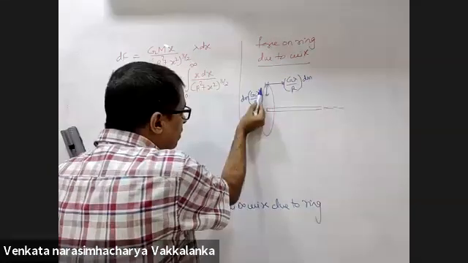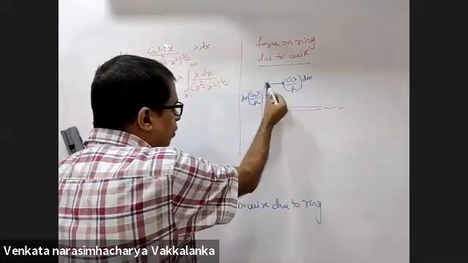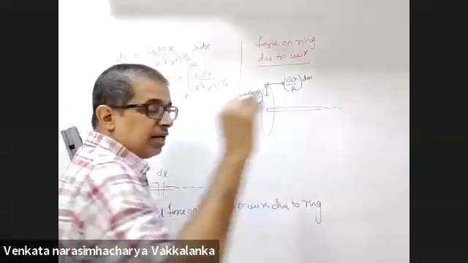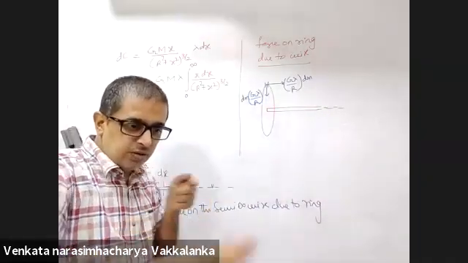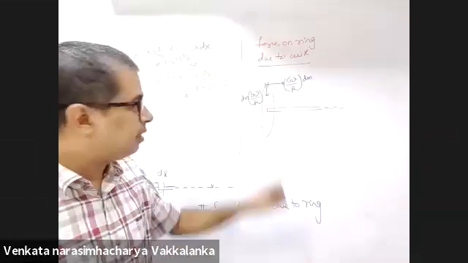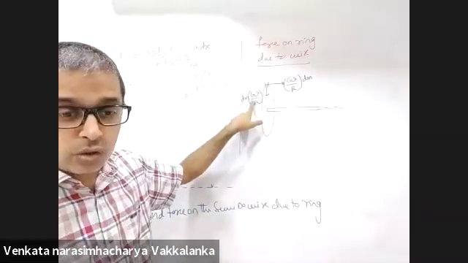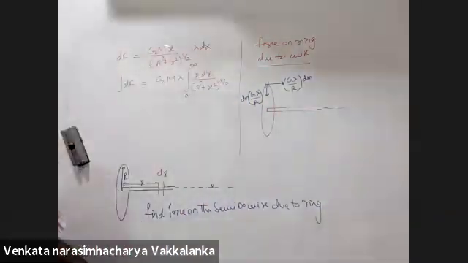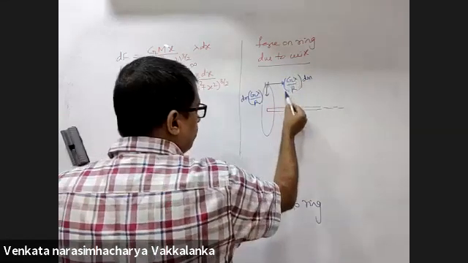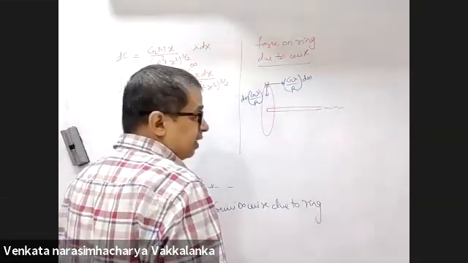I can comfortably claim that this component all throughout the ring will get cancelled out. It is radially inward. This component needs to be integrated.